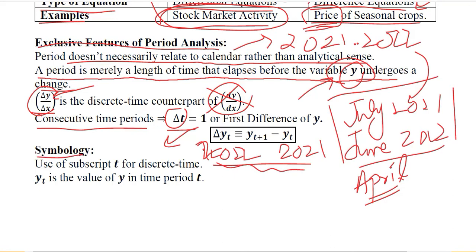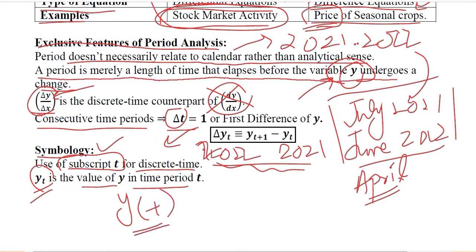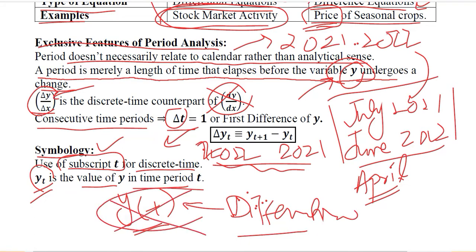If we talk about symbology, we will have a subscript. The subscript would be t for the discrete time, and we will write it like this: yt is the value of y in time period t. So this is how we represent the variable in the case of a difference equation, whereas this was the differential equation that we did, in which it was a function of time. So this is not the notation we are going to use. We are going to put it in the subscript. This is how we use it.